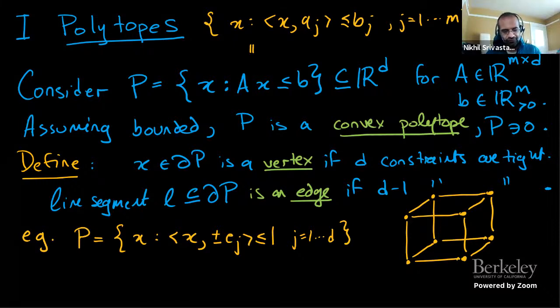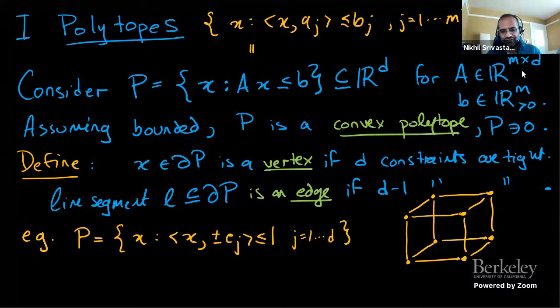Here's an example of a polytope. It's just the unit cube. The constraints are just plus or minus the standard basis vectors. I previously wrote it as AX less than or equal to B, but you can also write it as the set of X such that the inner product of X with A_J is less than or equal to B_J, for vectors A_J that are the rows of A. In this case, those are just plus or minus the standard basis vectors. I've plotted a cube in 3 dimensions. The vertices are the dots, and the edges are the lines containing these dots.